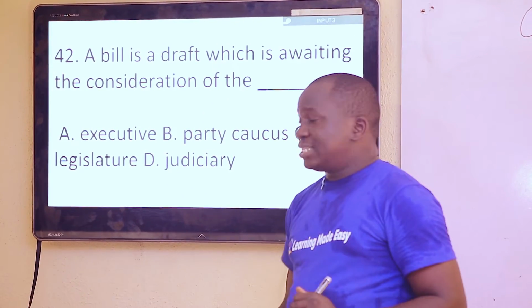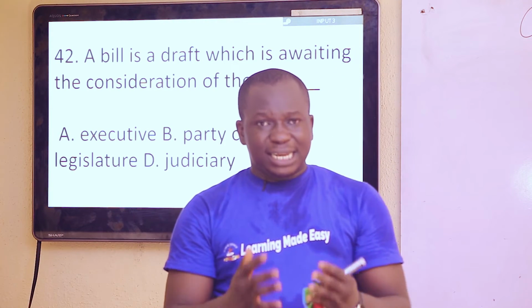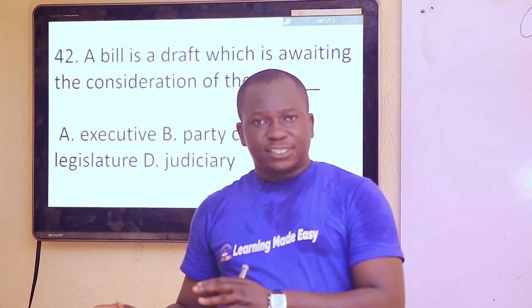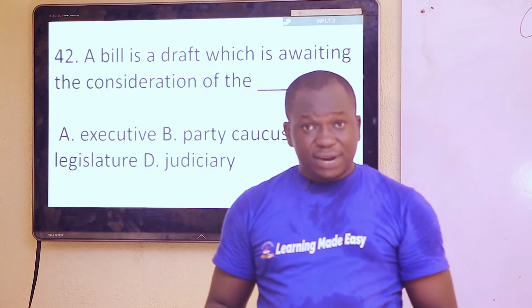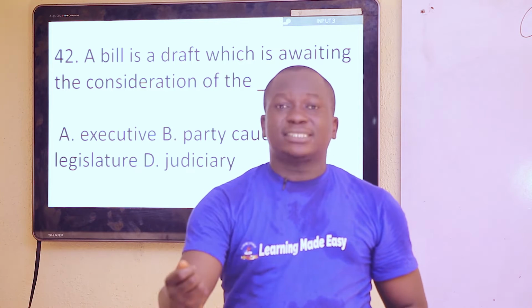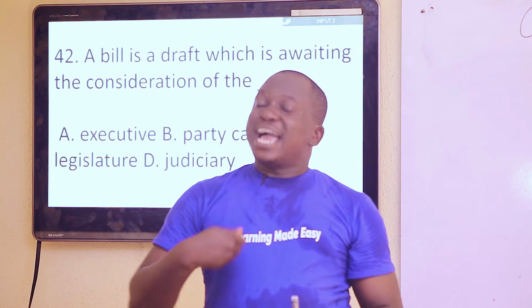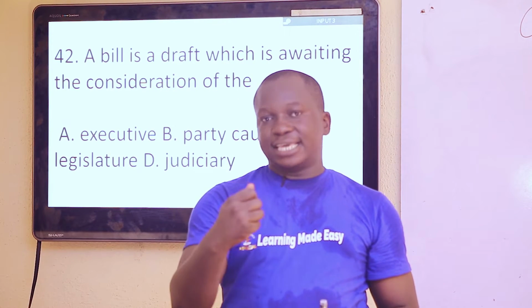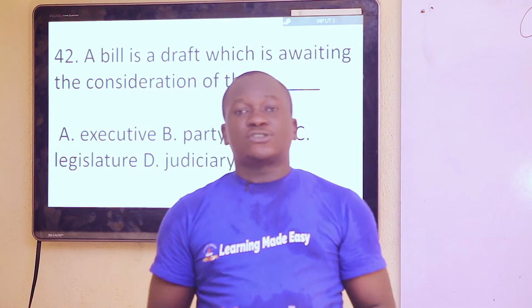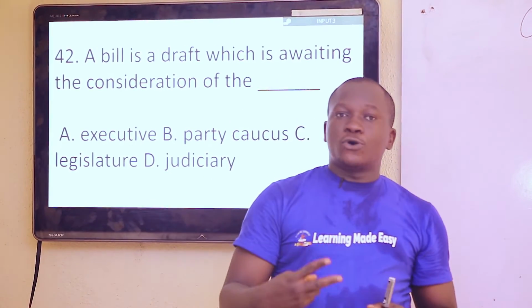If the question had been like this, that for the approval of the dash, a bill is deliberated and considered by the legislature. And when it has been considered, it will be forwarded to the executive, the president at the federal level and the governor at the state level. So if the president or the executive approves it or signs it into law, it becomes a law. If he signs it in government, we call it assent. So the power of the executive to sign a bill into law is called assent, while the power of the executive to reject a bill is called veto power.